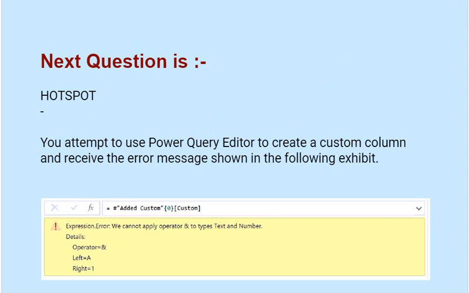Our question is, you attempt to use Power Query Editor to create a custom column and receive the error message shown in the following exhibit.